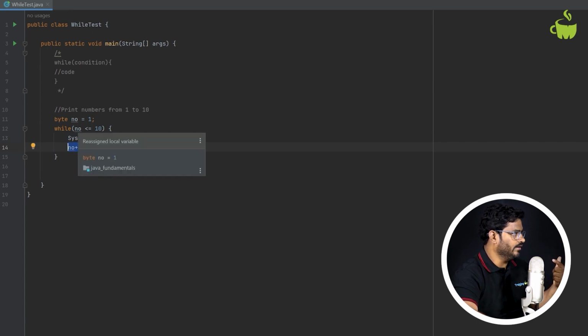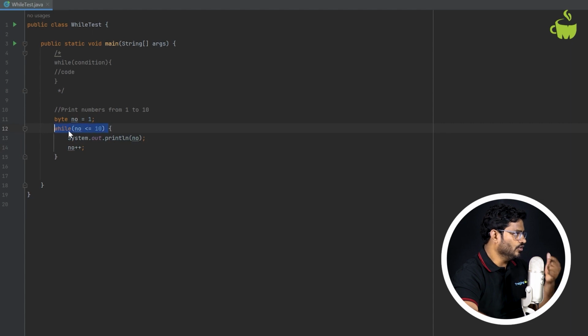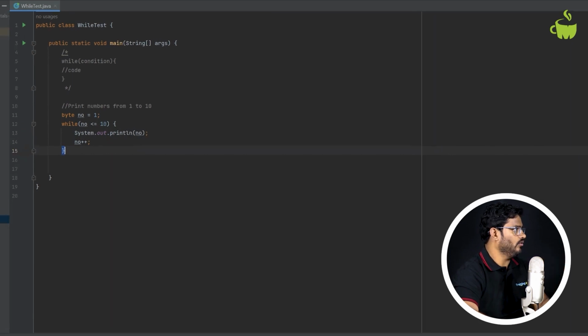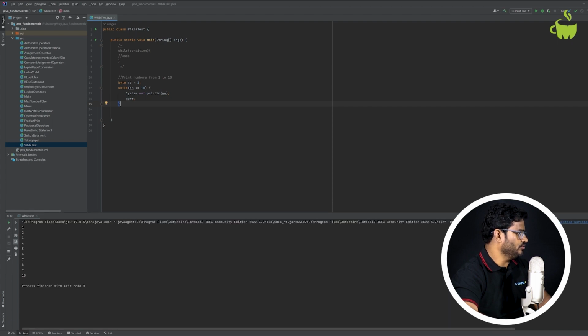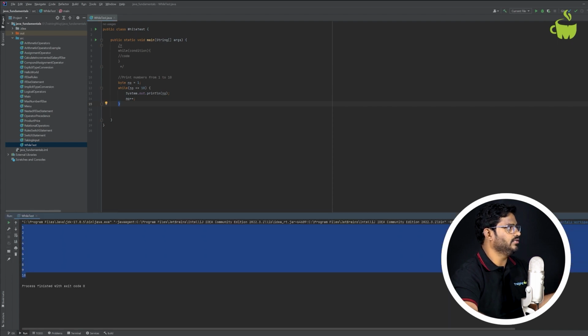So once it becomes 10, 10 less than or equal to 10, it is true, so it will print 10 and then 10 will become 11. Now 11 less than or equal to 10, condition false. So the moment the condition is false, it will terminate this while loop. A very important point here, right? So now let me just run this to demonstrate. Now you see I got just 1 to 10 and then the loop is terminated.